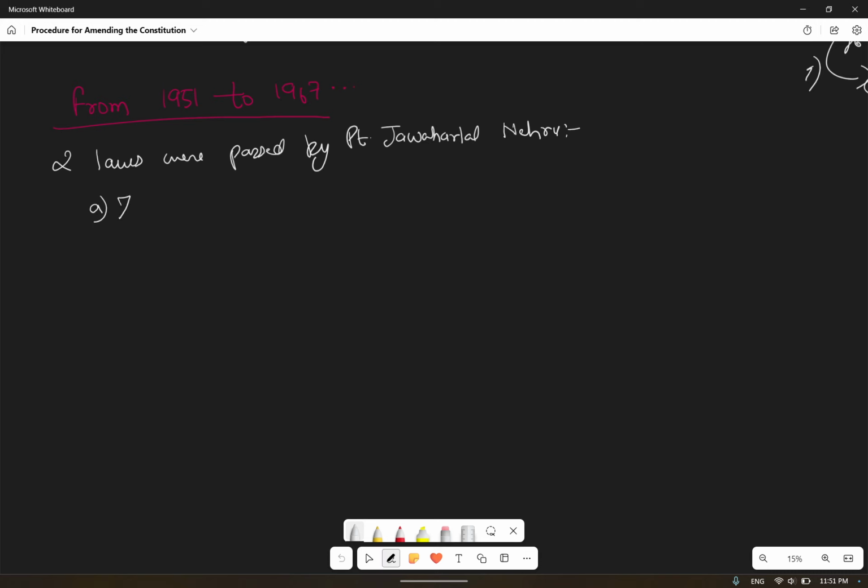First was the Zamindari Abolition Act, and we have seen that the Zamindari Abolition Act was becoming unconstitutional. For that, the government did many tricks. We have seen all those things. Right now, just know that two laws were passed by Pandit Jawaharlal Nehru. One was the Zamindari Abolition Act and another was the Land Reform Act.